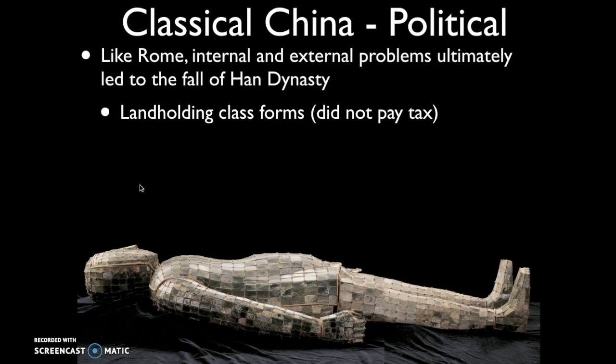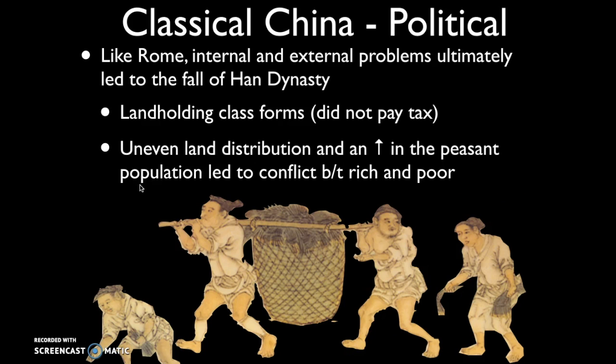There was a small landholding class in China that began to form, which didn't pay any taxes. And they were incredibly wealthy, as evidenced by this, which is a jade bodysuit. It was very common for wealthy Chinese to be buried in suits like this. There was, over time, an unequal distribution of land and wealth because the landholding class wasn't paying taxes, the peasants were paying taxes, and therefore we are going to see the beginnings of a conflict start to form between the rich and the poor, growing wealth disparity.